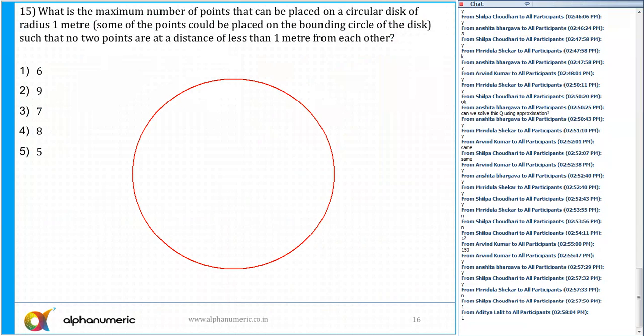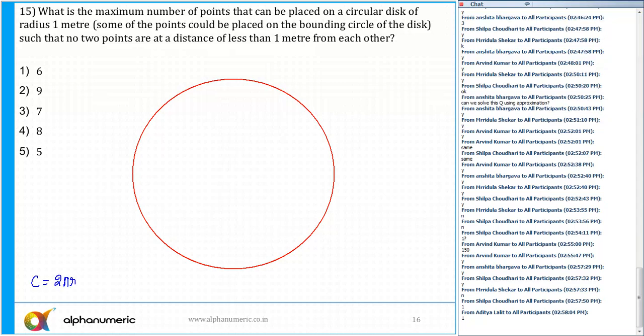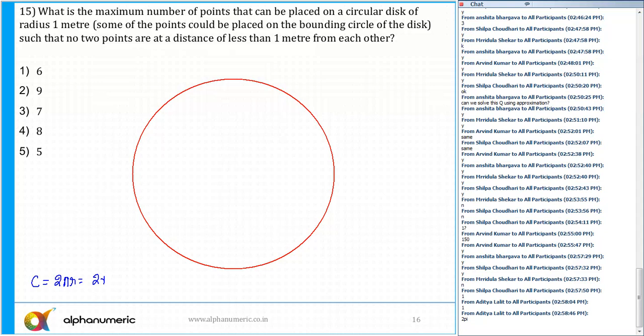So the maximum number of points that can be placed on a circular disc of radius 1 meter, such that no 2 points are at a distance of less than 1 meter. I'll also give you the reference where we did exactly this question in the class, in the boost camp, as well as in the pigeonhole principle. First of all, what is its circumference? Circumference is equal to 2 pi r. So that is 2 into 3.14 into radius 1, which is equal to 6.28.